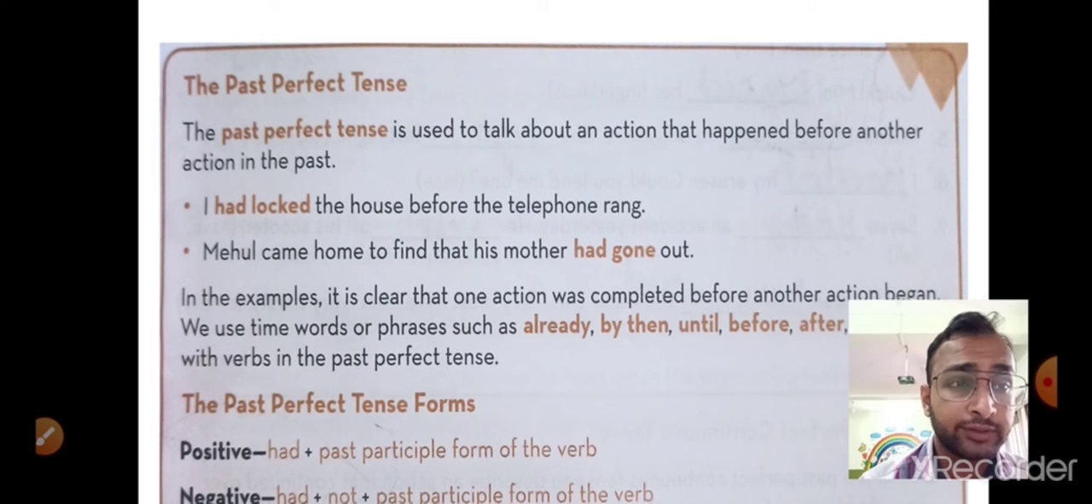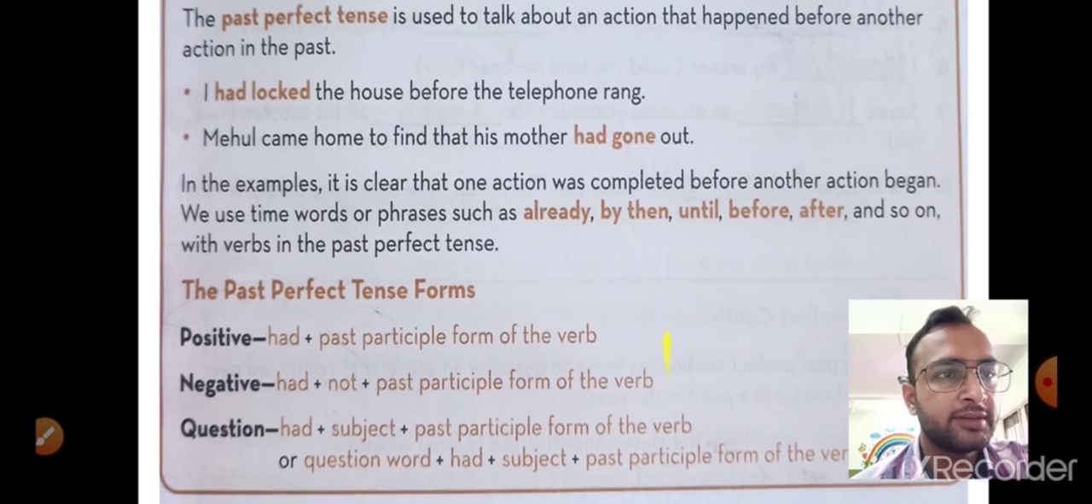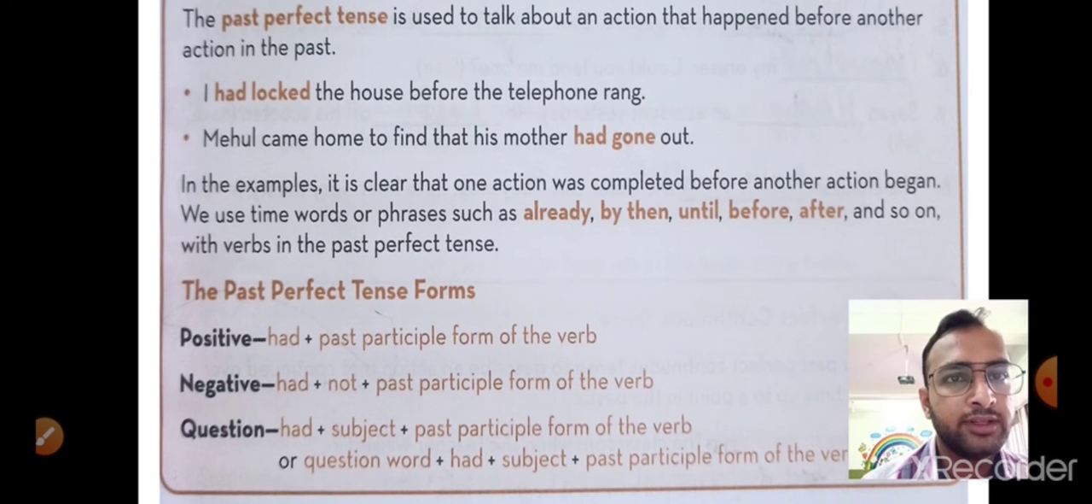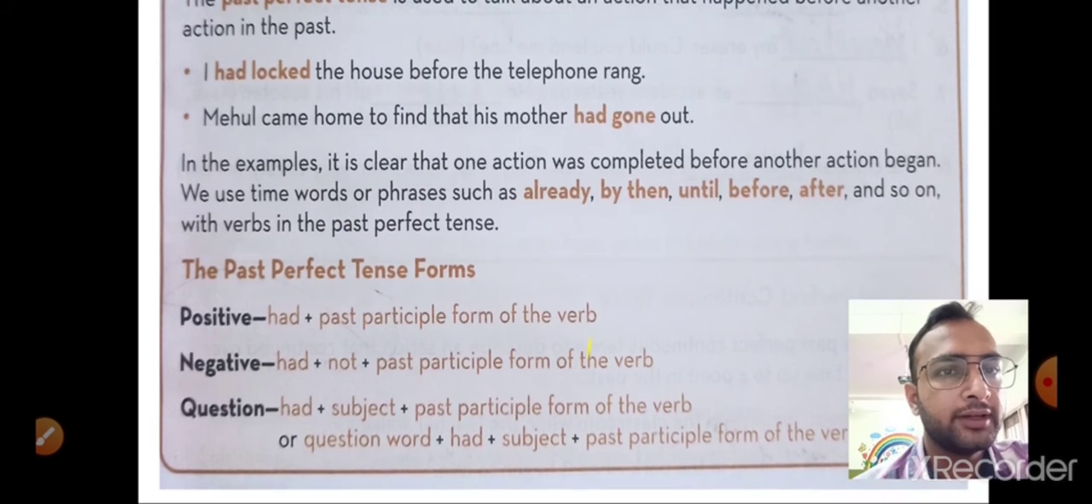So there are two actions. One is Mehul came home, and another is mother gone out. In the example, it is clear that one action was completed before the other action began. We use time words or phrases such as already, by then, until, before, and so on with the verb in the past perfect tense. Obviously we are talking about time in the past, what we were doing. So here is the past perfect tense form.